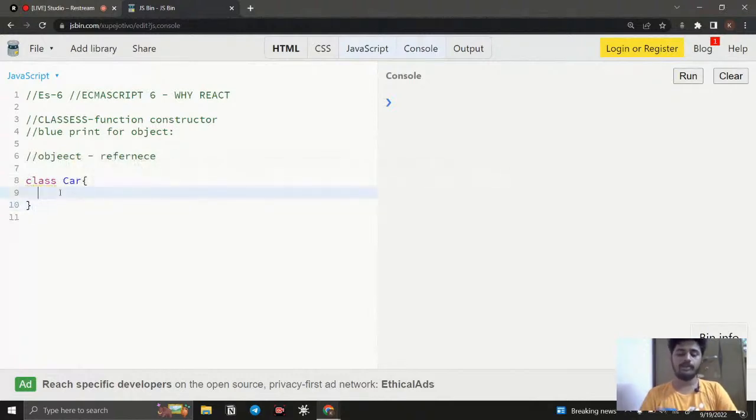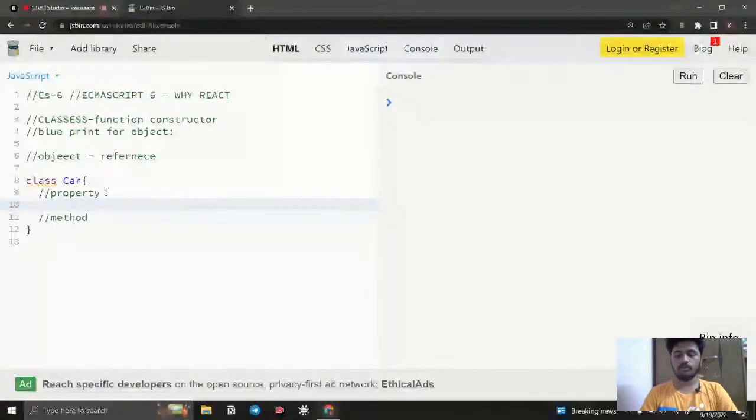So in my blueprint, what are the things inside an object, right? Inside an object, we have properties, and we have one more thing, that is going to be the method. Right now we'll see how to create the blueprint that is useful for the properties.